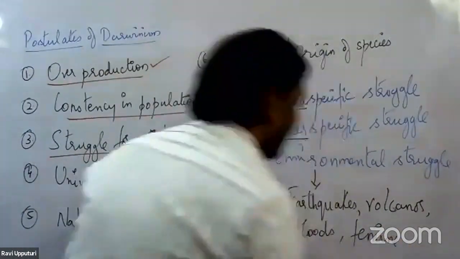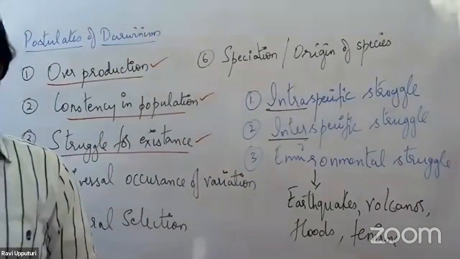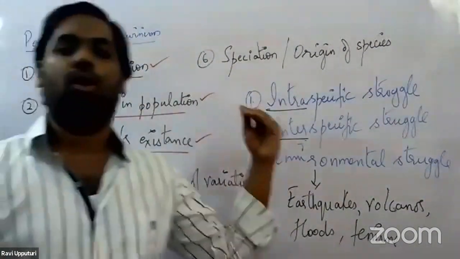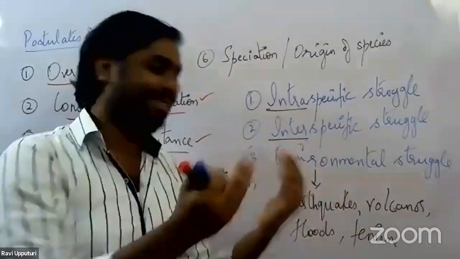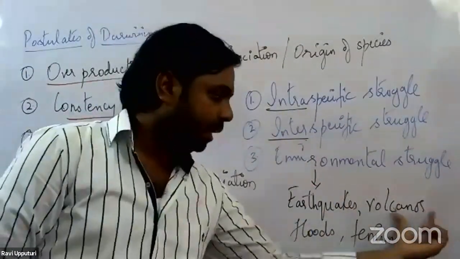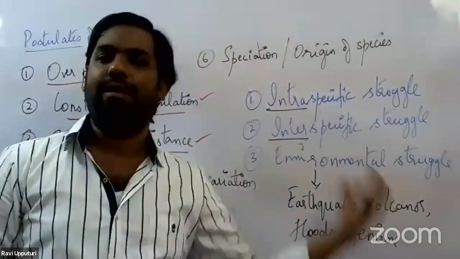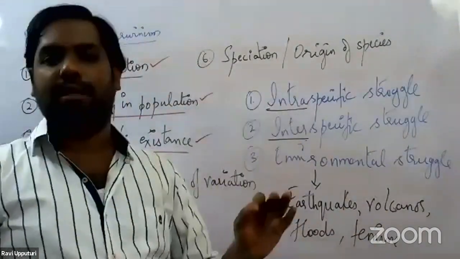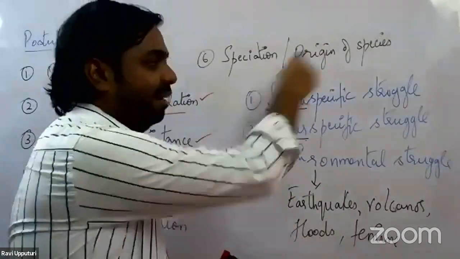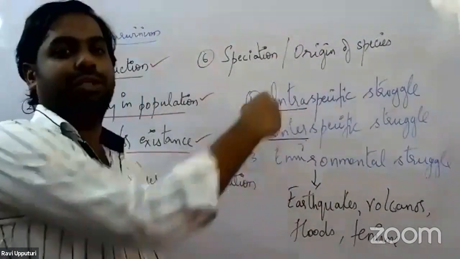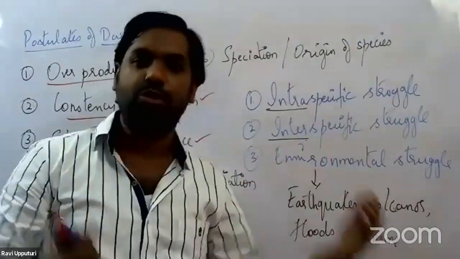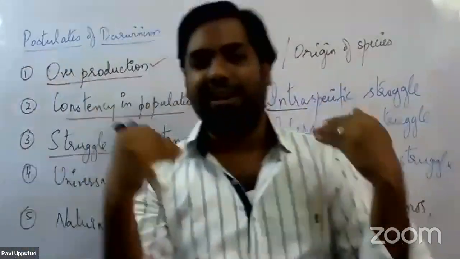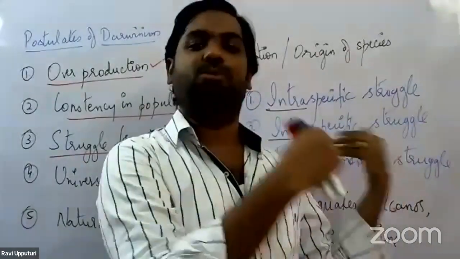So all these are considered environmental struggle of a particular organism pertaining to changes in the environment, such as earthquakes, volcanic eruptions, floods, famine, etc. The organisms which are able to survive these sorts of competitions alone will survive, whereas all the other organisms will die.